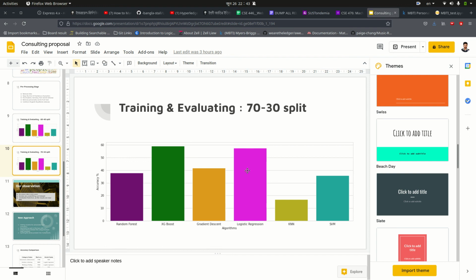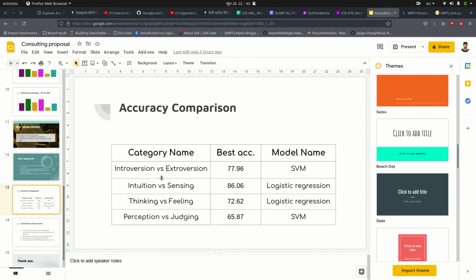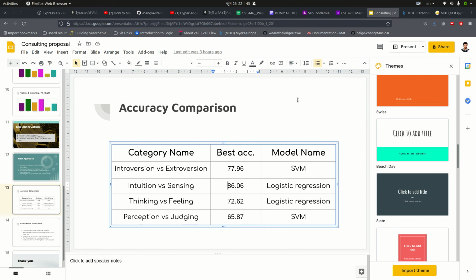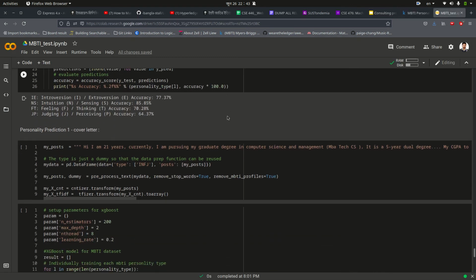Logistic regression was doing better, and with the SVM approach, for introversion and extroversion it was quite good, 77.96%, and logistic regression was doing better in intuition and sensing. It was 86.06%. So this was our work.